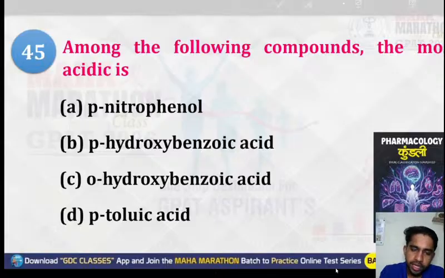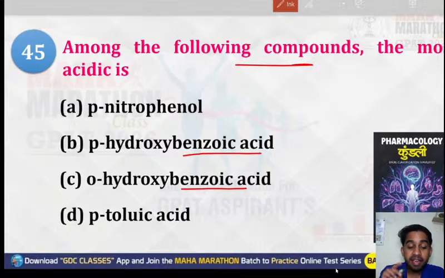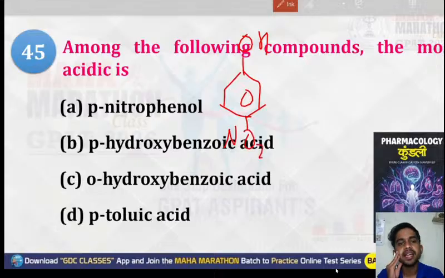Next question, question number 45. What is question number 45 saying? Among the following compounds, the most acidic compound is what? We have told you that in the case of benzoic acid, there was one effect. The first one is para-nitrophenol. So let's draw all the structures. This will be your phenol, and this will be your nitrophenol. This is your para-nitrophenol.